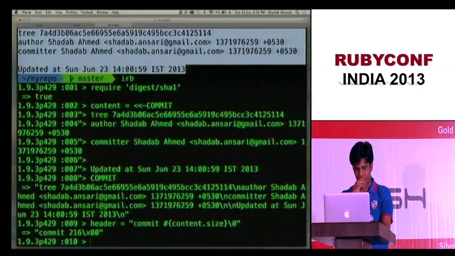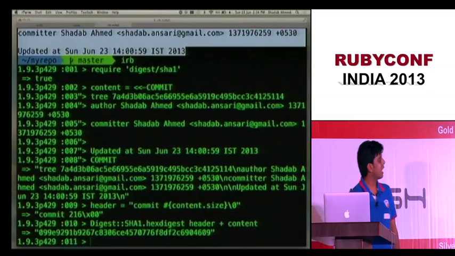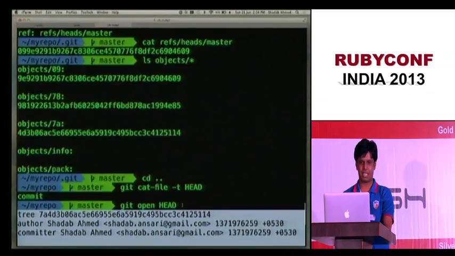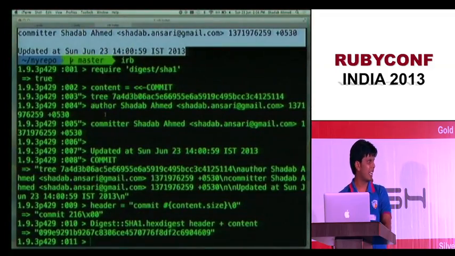So I got a header, I got a content. So let me try to get the hex digest, and header plus content, and there I have it. And if you see, this is exactly the same as the one earlier. So that's how the git hash is calculated.